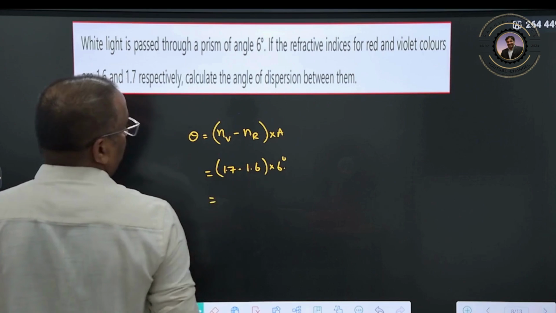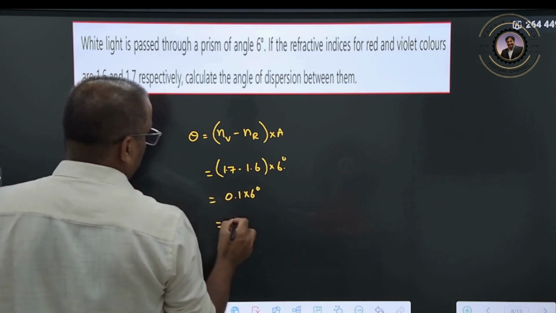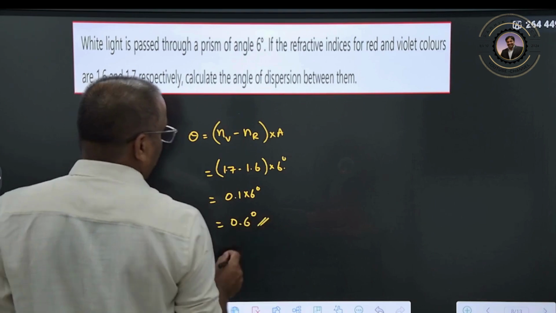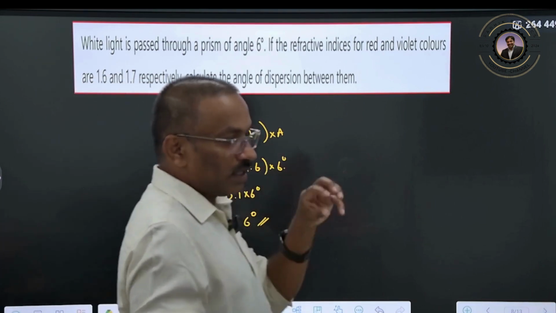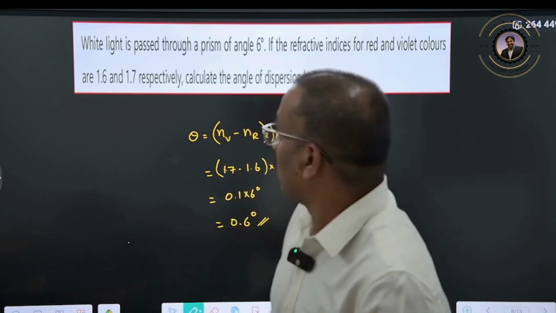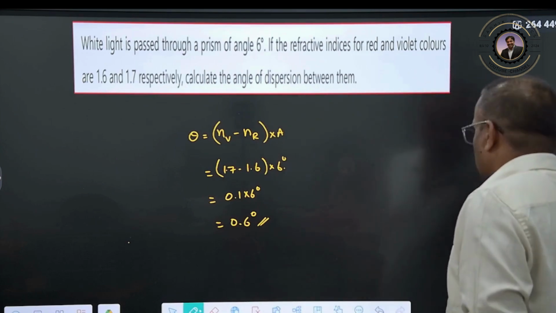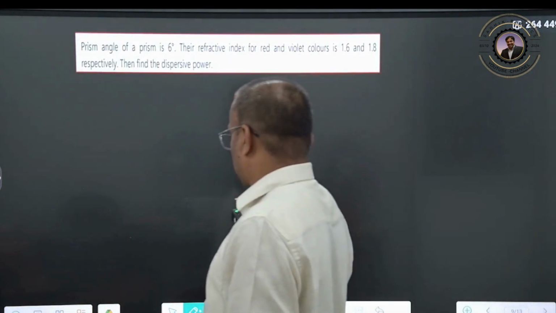How much will it be? Therefore 0.1 into 6 degrees, so 0.6 degree will be the dispersion. That means these colors will come in the range of 0.6 degree. Clear? Very simple question. We'll go for one more.